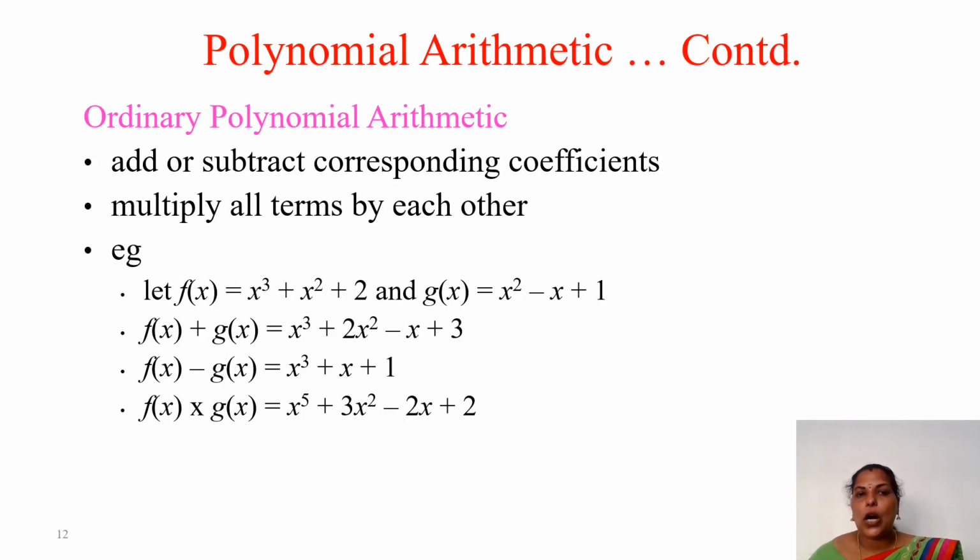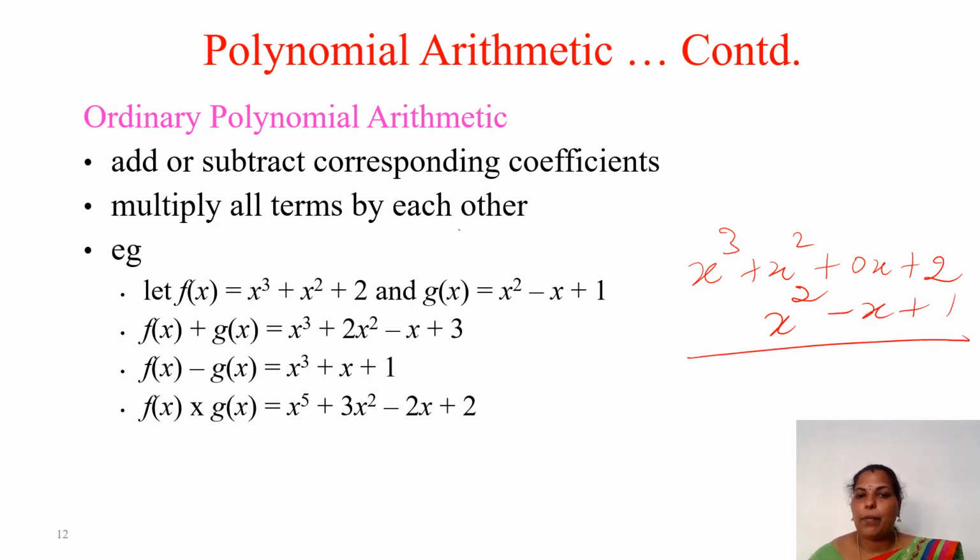Coming to the ordinary polynomial arithmetic, we have to add or subtract the corresponding coefficients, and multiply all terms with each other. Example: f of x equal to x cube plus x square plus 2 and g of x equal to x square minus x plus 1. We can perform addition: x cube plus x square plus 0x plus 2, and g of x is x square minus x plus 1.